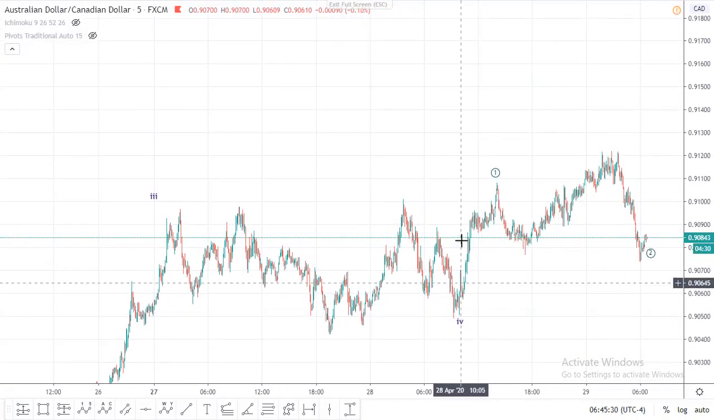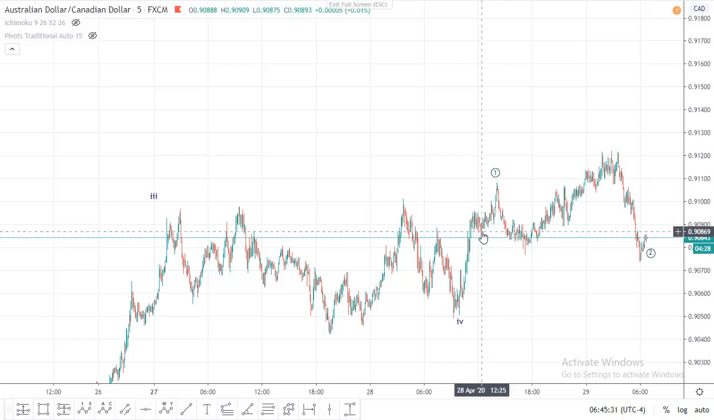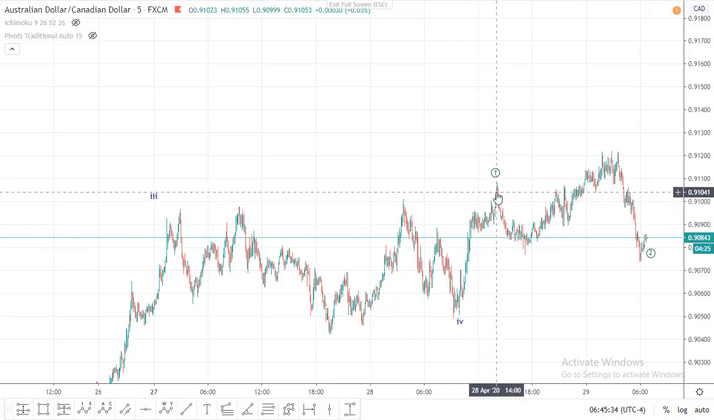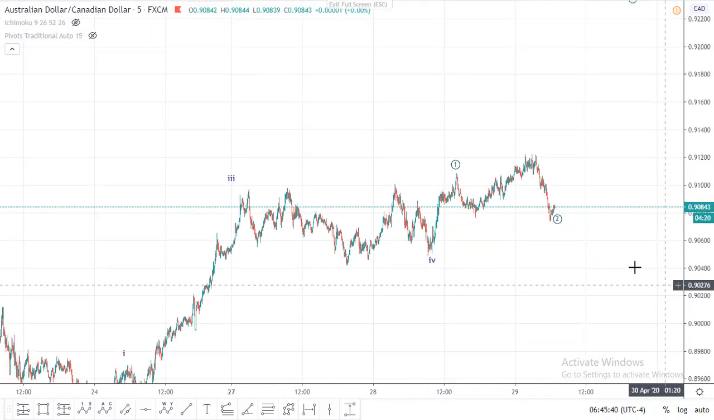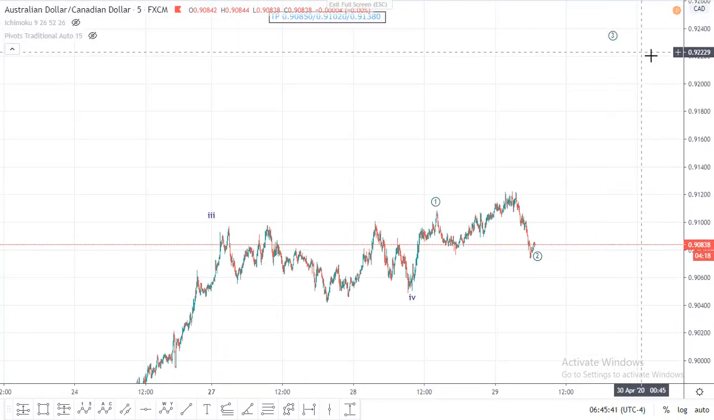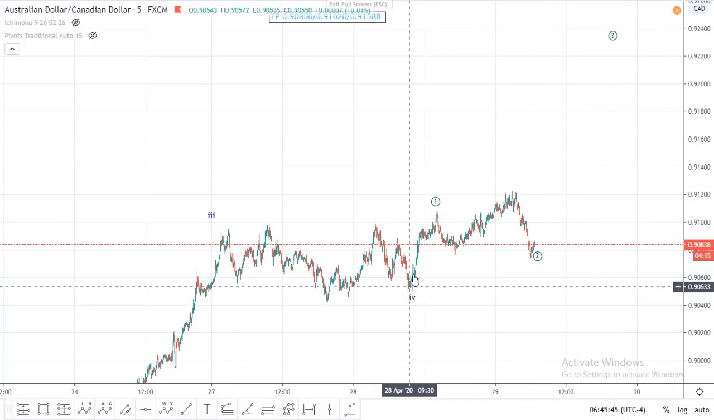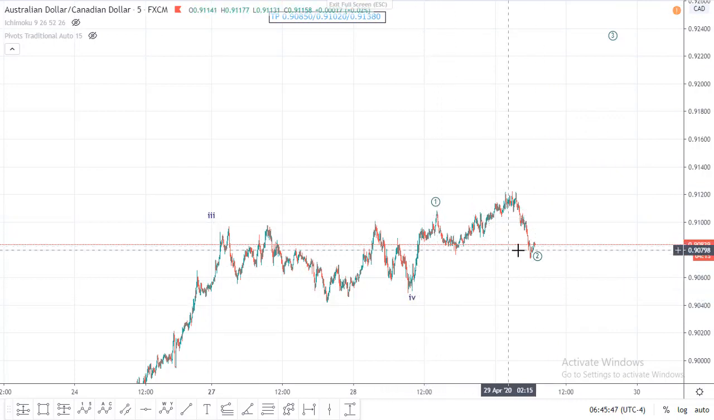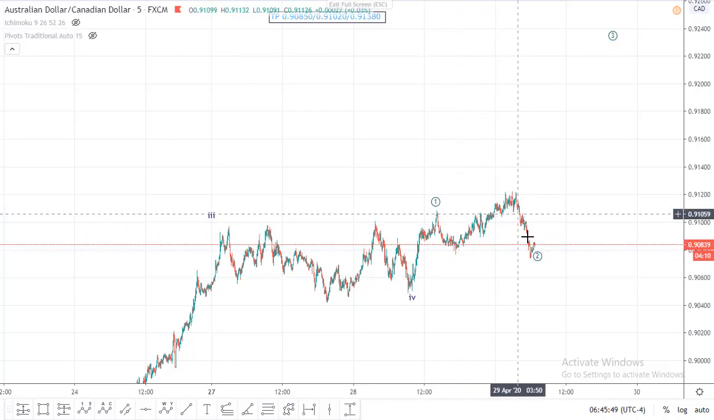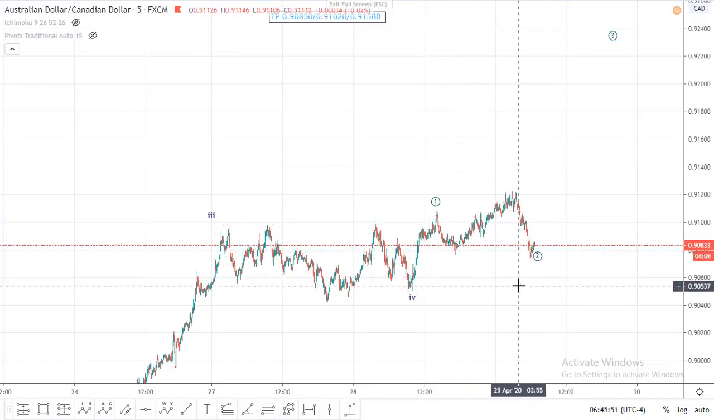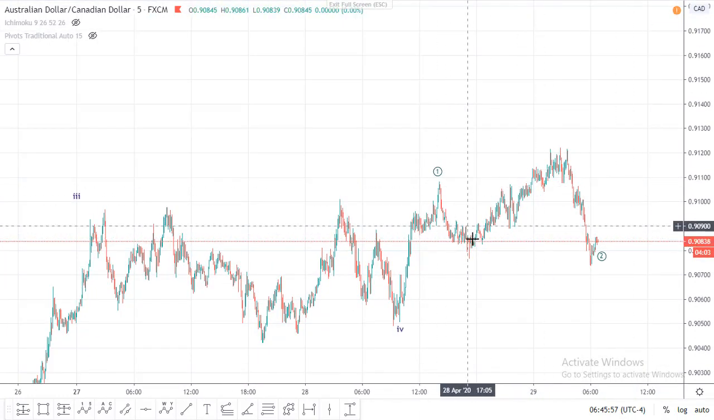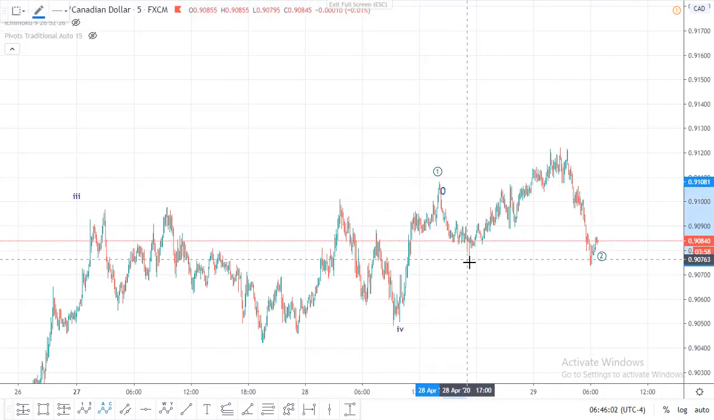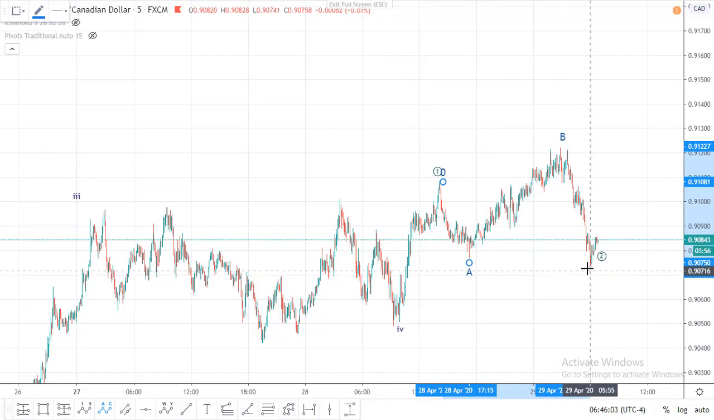So we assume this one is the first impulse wave of the fifth wave. The fifth wave is not yet completed over here; we will forecast where it may complete. Then this is the correction, which is very interesting. This is the second wave, and you can see here this is an irregular correction, A, B and C.